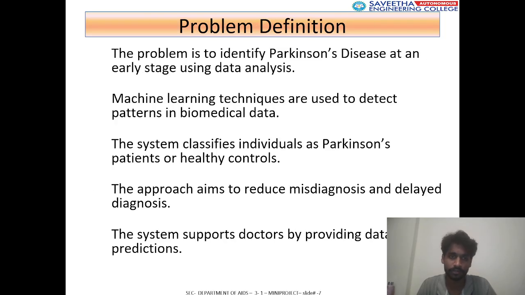The problem definition: the problem is to identify Parkinson's disease at an early stage using data analysis. Machine learning techniques are used to detect patterns in biomedical data. The system classifies individuals as Parkinson's patients or healthy controls. The approach aims to reduce misdiagnosis and delayed diagnosis. The system supports doctors by providing data-driven predictions.